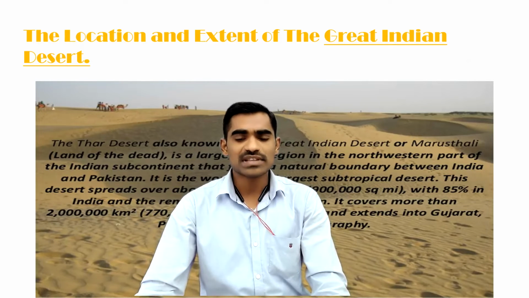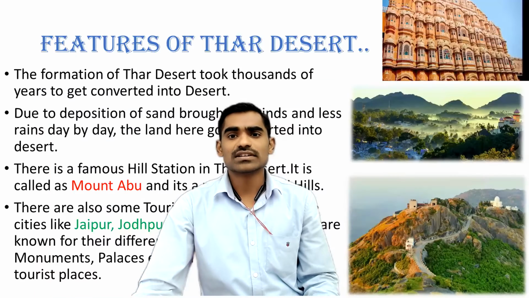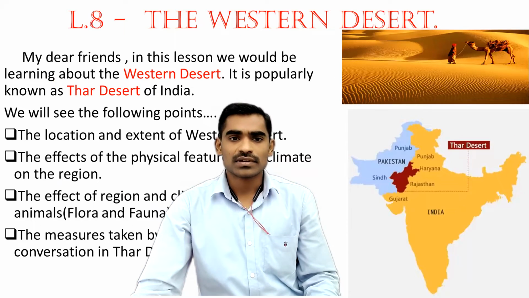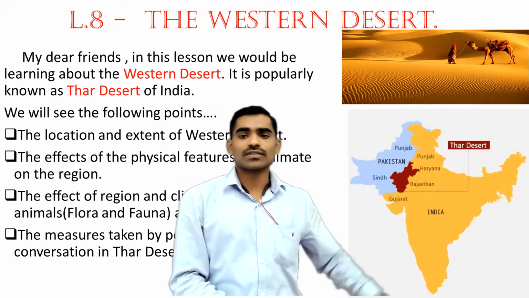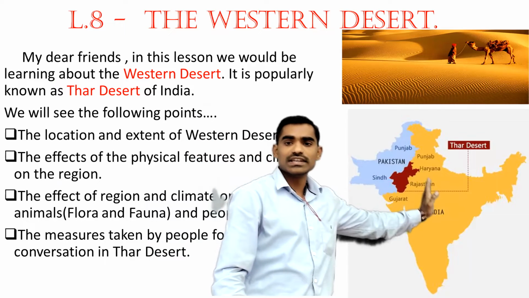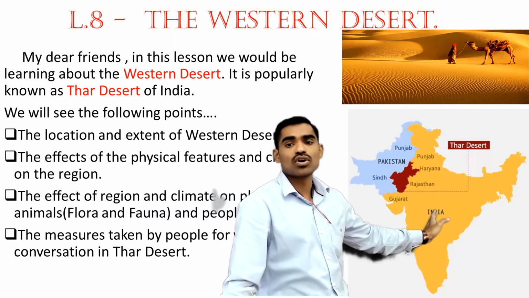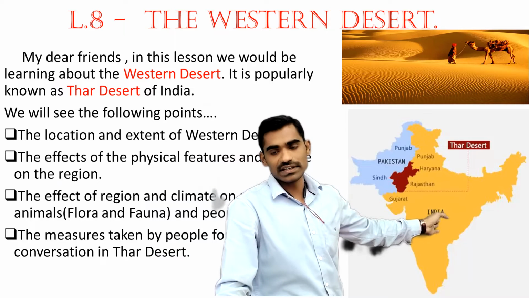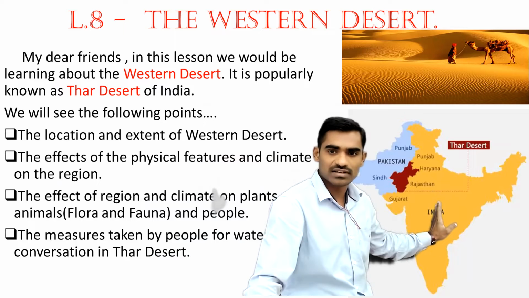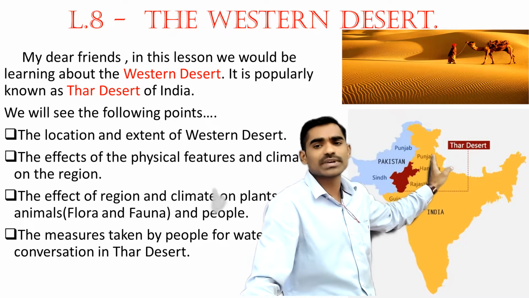Let's go to the map and see where particularly the Great Indian Desert lies. Yes, you can see here, we have already seen this map, where it is with respect to our India. When we say that it lies in the northwestern side of our India, you can clearly see here, if you move from the center towards the north side, you would not be getting the desert.